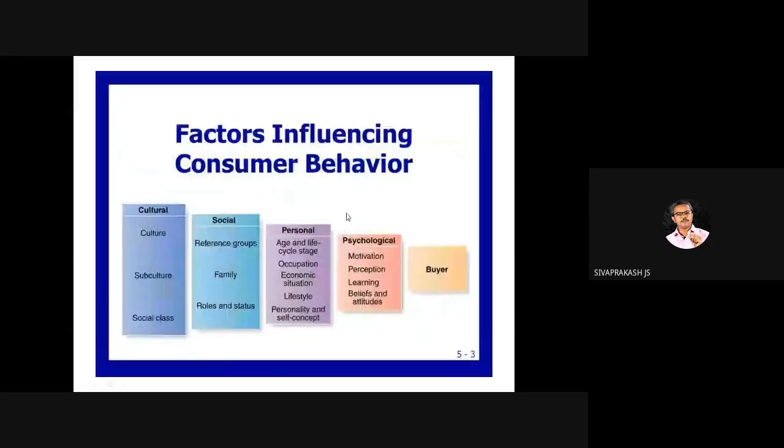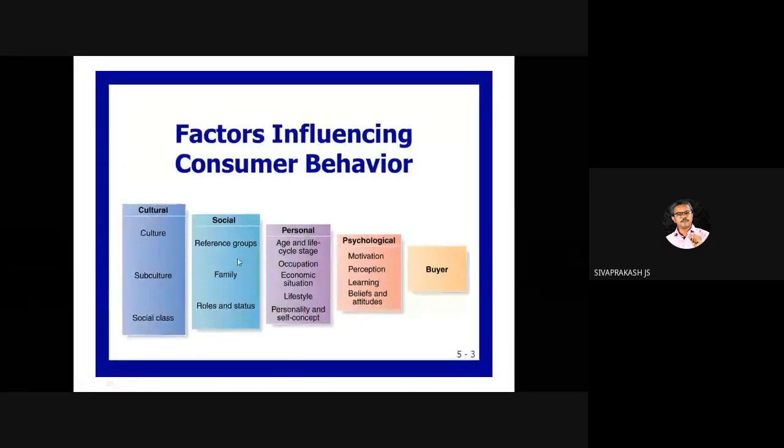Right? Next, factors influencing consumer behavior. There are various factors. Please get to know under which one each comes. Right? There are 4 categories, where it comes, how it flows.